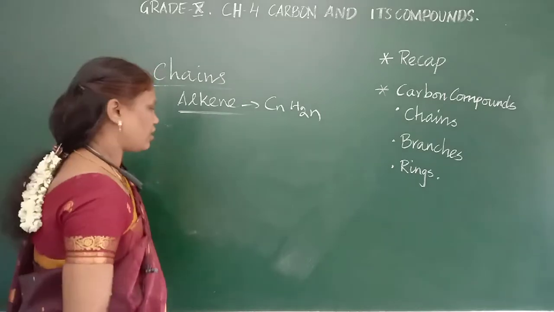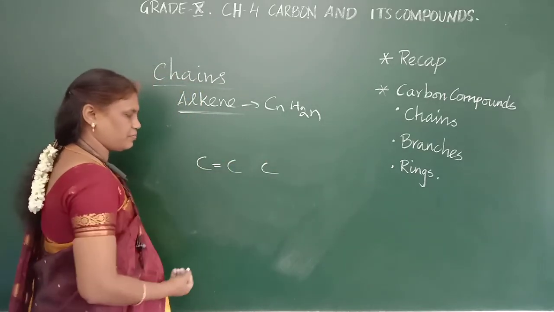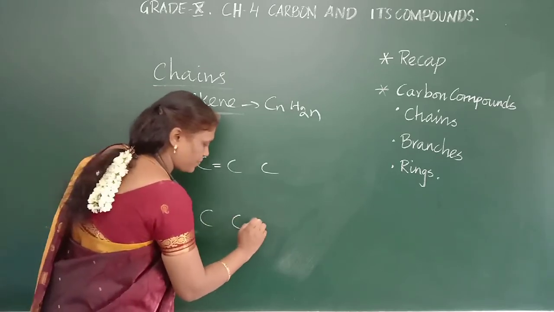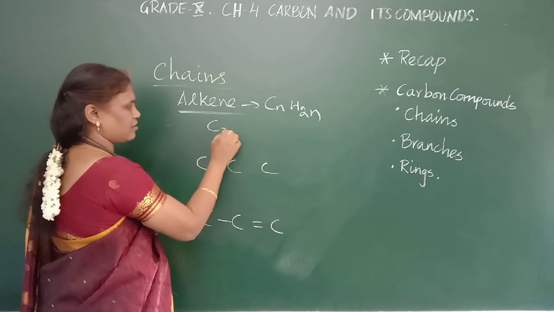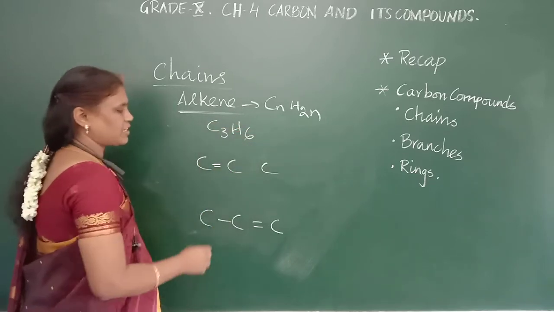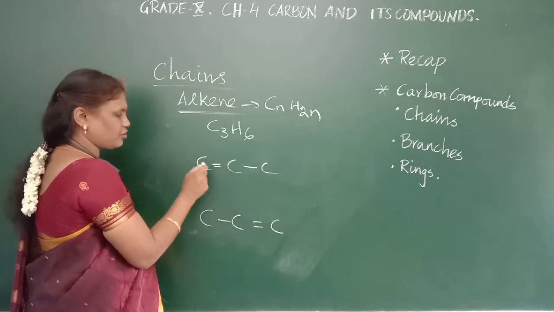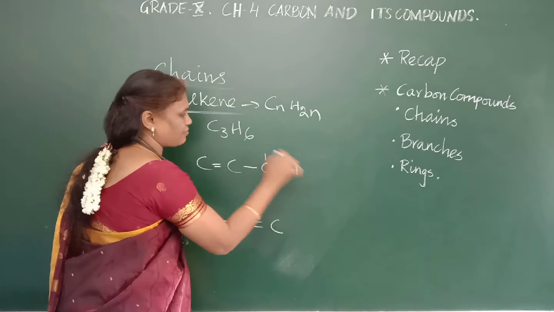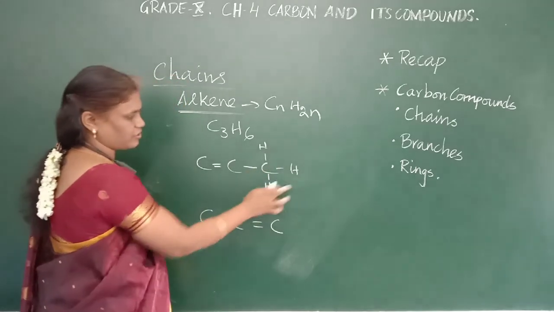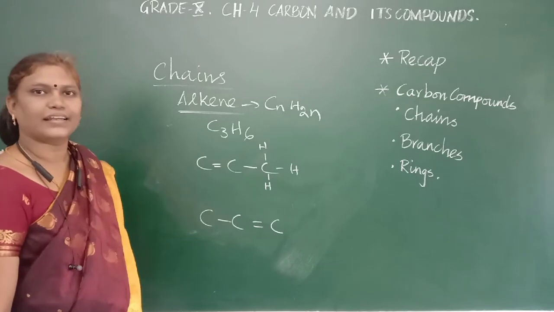Okay. So the next one is propene. Either here you can draw the double bond or you can draw it here. The formula is C3H6. Now how many hydrogens do you have here? Totally 6. So for a single bond we can have all 4 sides; one will be with carbon, other 3 sides will be with hydrogen.